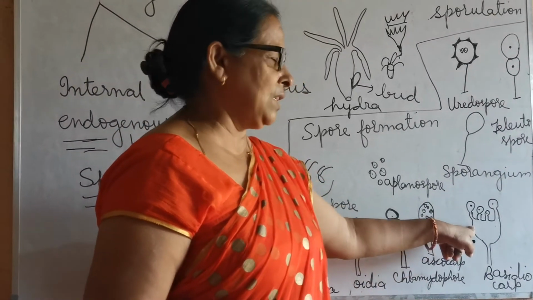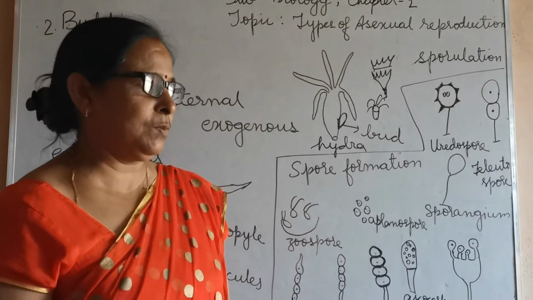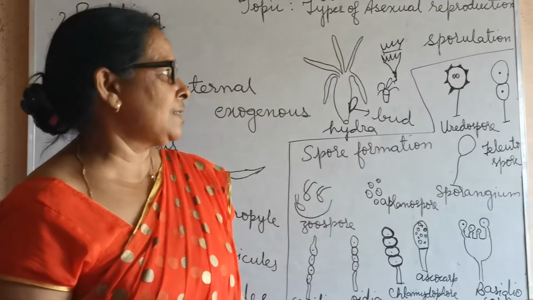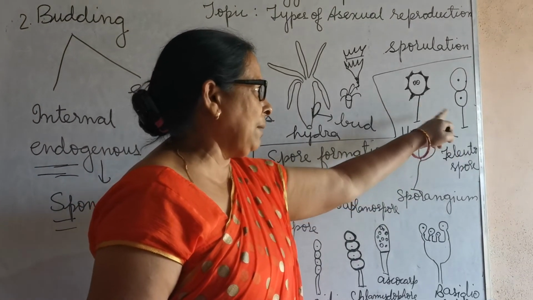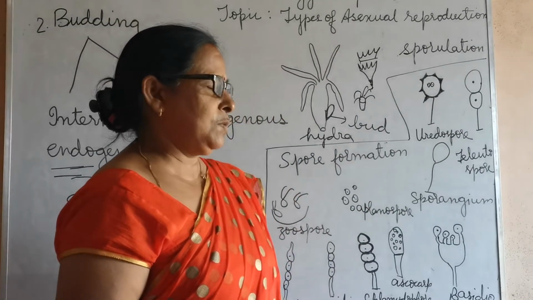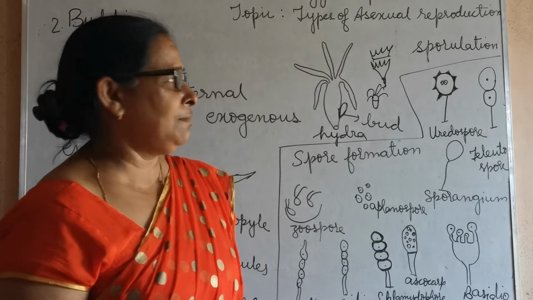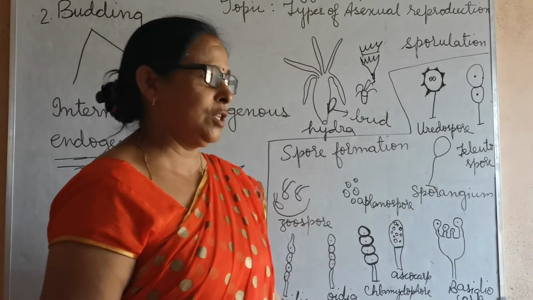Basidiocarp, club fungi. They also contain a number of spores which may burst out and give rise to club fungi, especially Agaricus. Now, these are the different types of spores which may give rise to diseases in wheat or in maize. These structures are known as uredospore and teliospore.